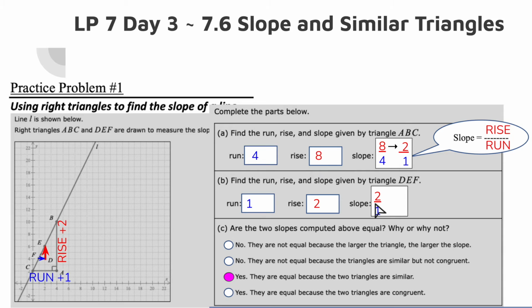So down here, and you can see it bubbled itself in already, are the two slopes computed above equal? Are the two slopes above completely equal? Why or why not? Well, yes. So we know it's going to be a yes, so we're going to ignore the no's. There are two yeses. Yes, they are equal because the two triangles are similar. Yes, they are equal because the two triangles are congruent. Well, we know the two triangles are not congruent. They're different sizes. So these triangles would be similar. That's why we would find the same slope. And we actually call these slope triangles. We can prove the triangles are similar based on their slopes.